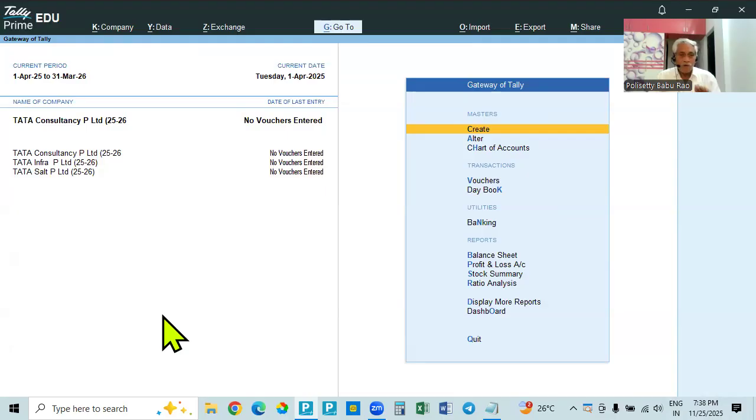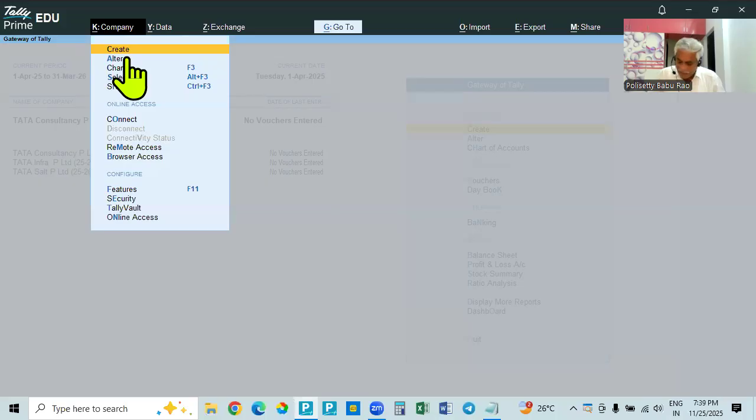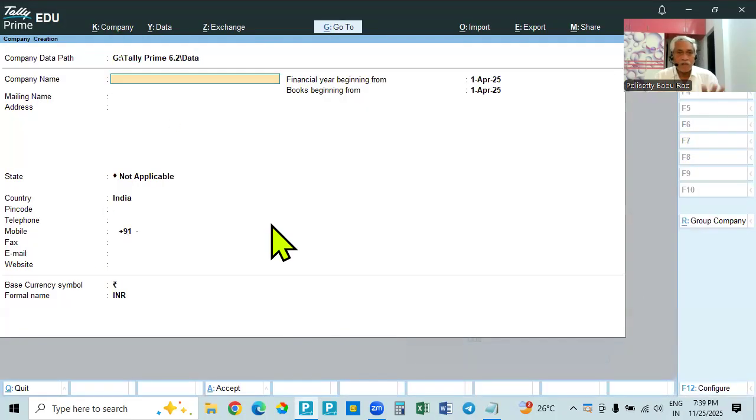Now, if you want to make a group company and see the consolidated amounts, we have to create a group company. In the group company, we never make any entries. So come down and create. This information is for the regular company. All this, the timing and so on, is not required because we are not going to record any transactions in this. So it should be a group company.